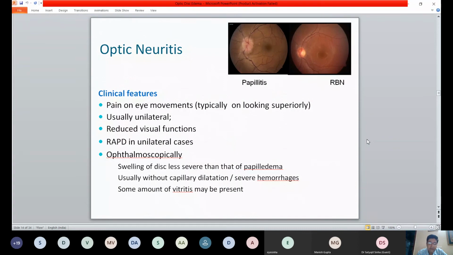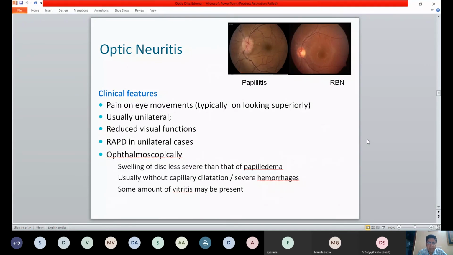It may just be field effects, but RAPD, at least sectoral RAPD, can be easily picked up, and it must be picked up. If you do not have RAPD, revisit your decision or your diagnosis of an optic nerve involvement or an optic neuropathy. And of course, you can see disc edema, which is very mild, not very severe,